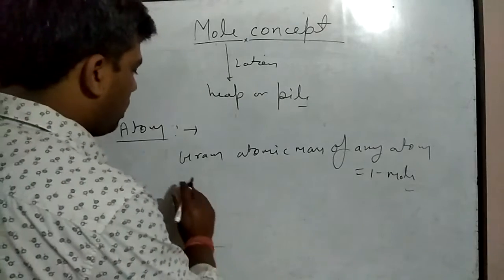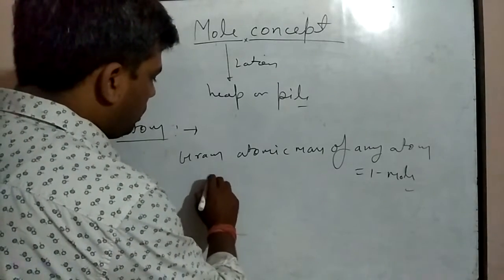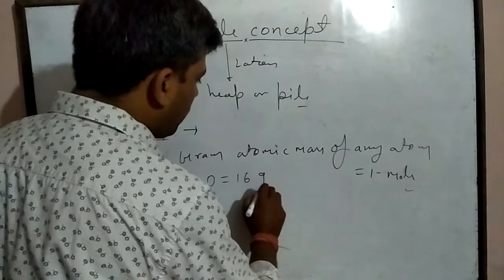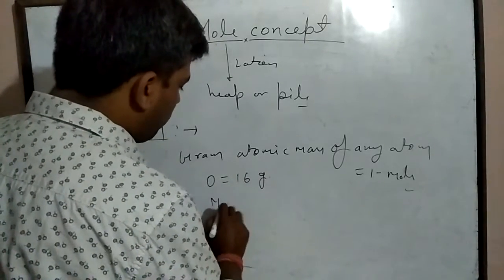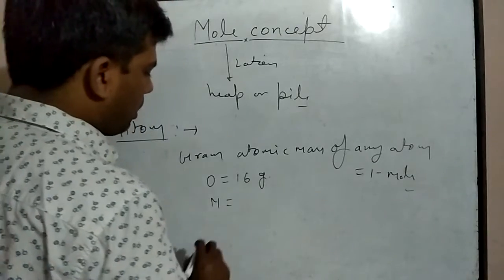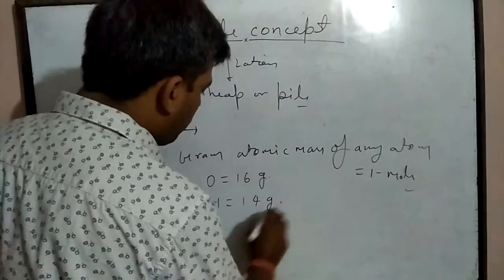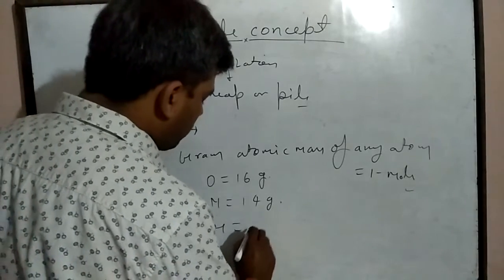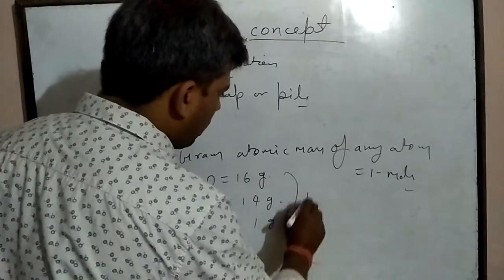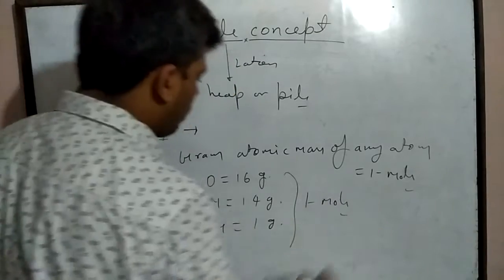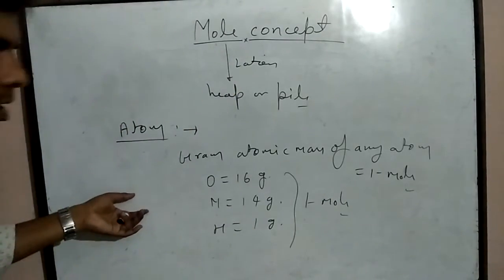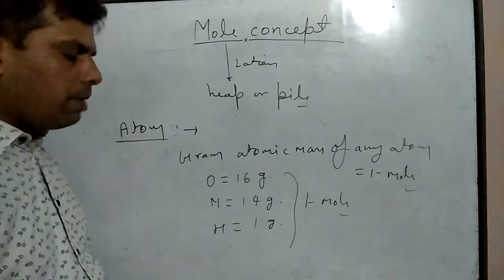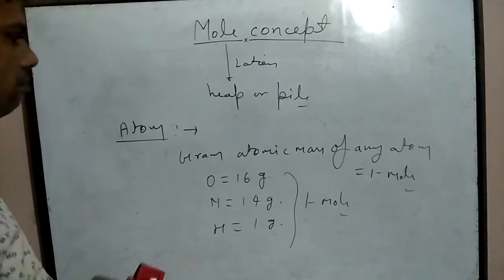For example, if oxygen atom is taken, then gram atomic mass of oxygen is 16 gram. If nitrogen atom is taken, gram atomic mass of nitrogen is 14 gram. If hydrogen atom is taken, then gram atomic mass of hydrogen is 1 gram, and it will be equal to 1 mole. In this way, these atomic masses will be equal to 1 mole.